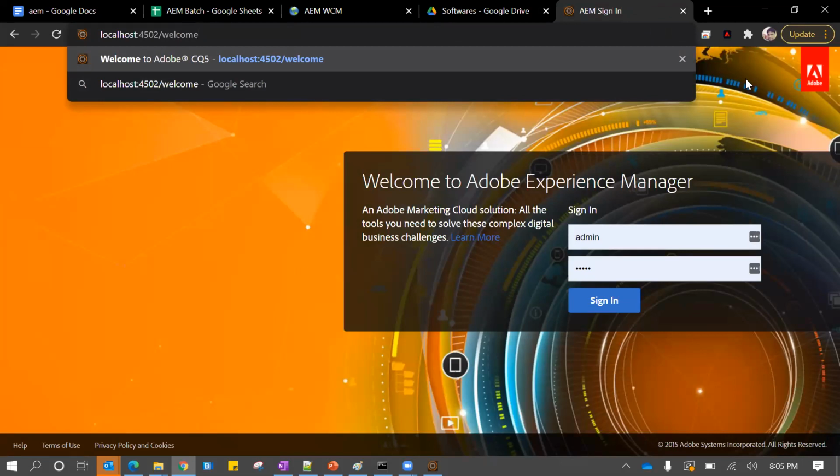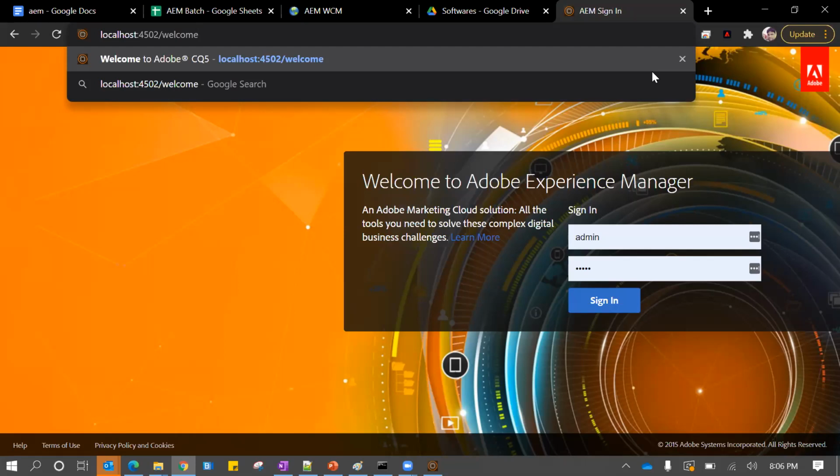Is there a semicolon after localhost, right? Sorry, what? There is a localhost colon and then 4502. Yes, I have pinged that URL in the chat box also, so you can refer to the chat box. You can see that URL there.